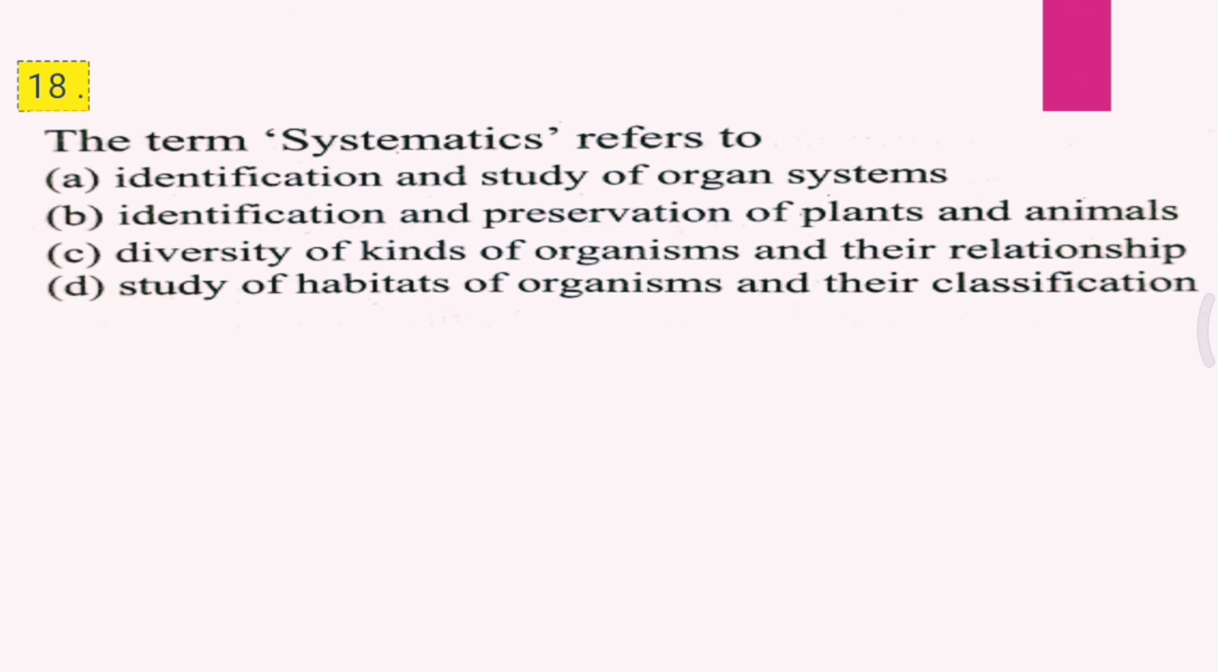Question 18. The term systematics refers to A. Identification and study of organ system. B. Identification and preservation of plants and animals. C. Diversity of kinds of organisms and their relationship. D. Study of habitats of organisms and their classification. The correct answer is C, that is diversity of kinds of organisms and their relationship.